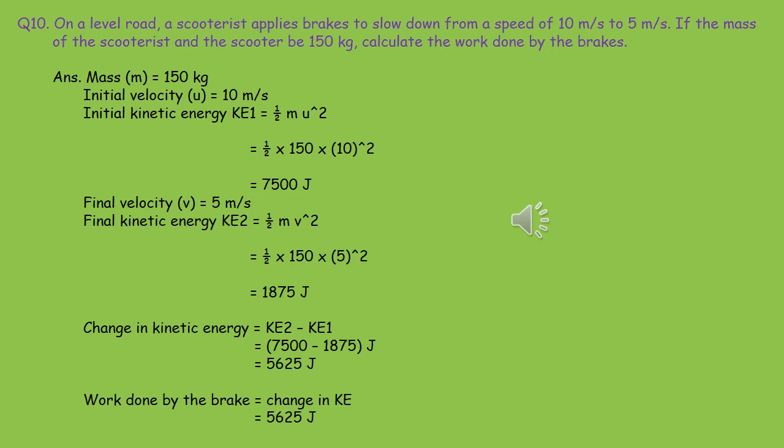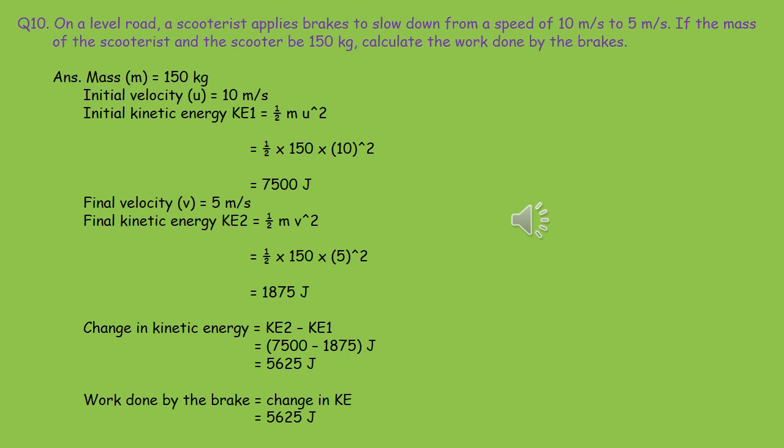Question number 10. On a level road, a scooterist applies brakes to slow down from a speed of 10 meter per second to 5 meter per second. If the mass of the scooterist and the scooter be 150 kg, calculate the work done by the brakes. Mass m is equal to 150 kg. Initial velocity u is equal to 10 meter per second. Initial kinetic energy KE1 is equal to half mu square, that is equal to half into 150 into 10 whole square, equal to 7500 joule.